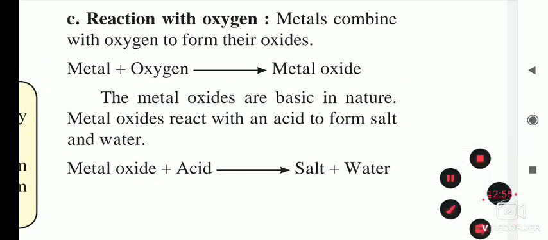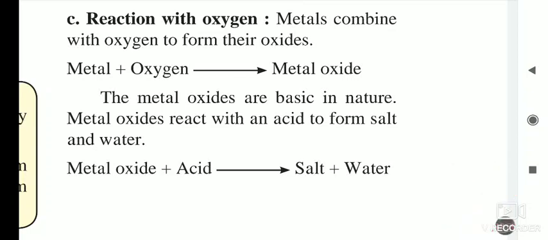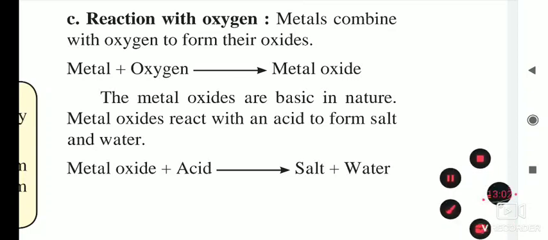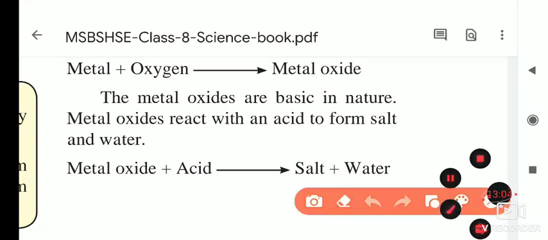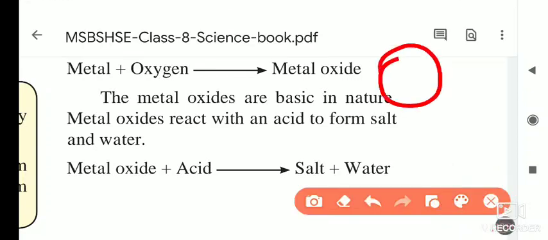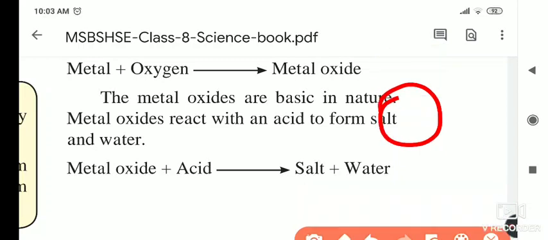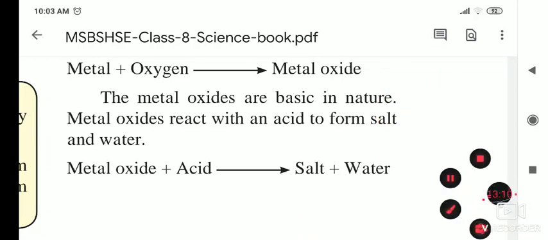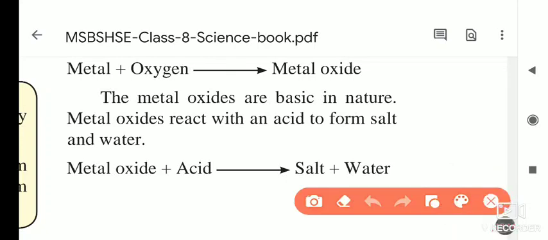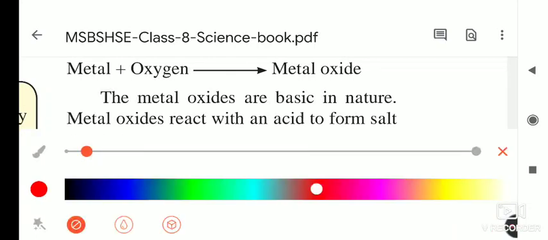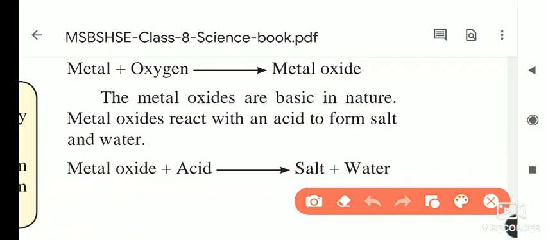So if you look at your home, some metals are there, for example aluminum and iron utensils. When some water is left inside, a gray spot is formed on it, and it is because of the rusting of the iron, otherwise the oxidation of the iron with oxygen, that's why rust is formed.